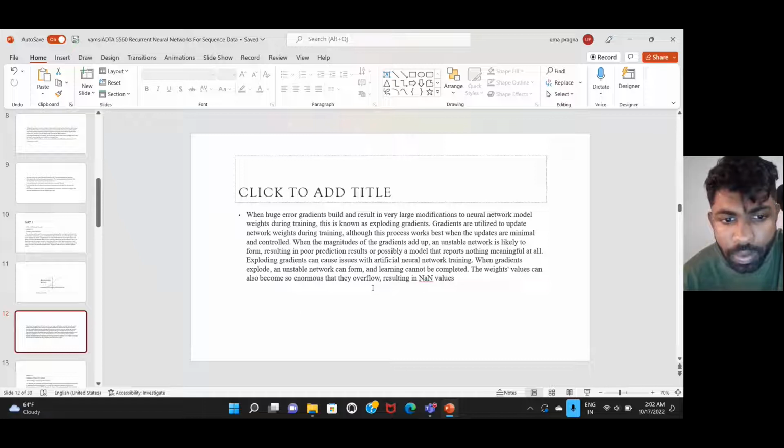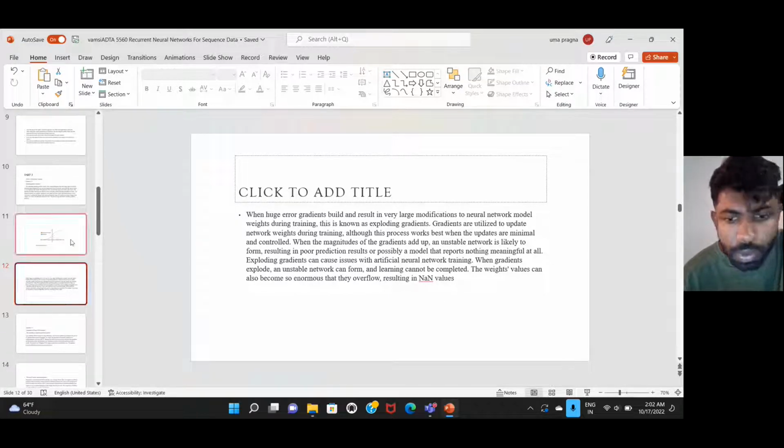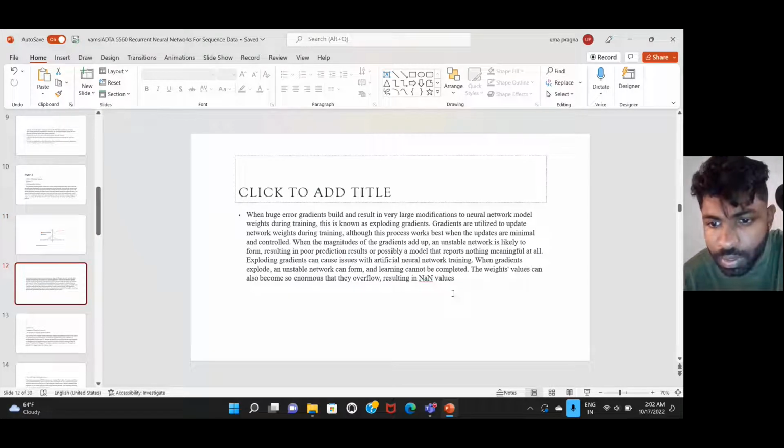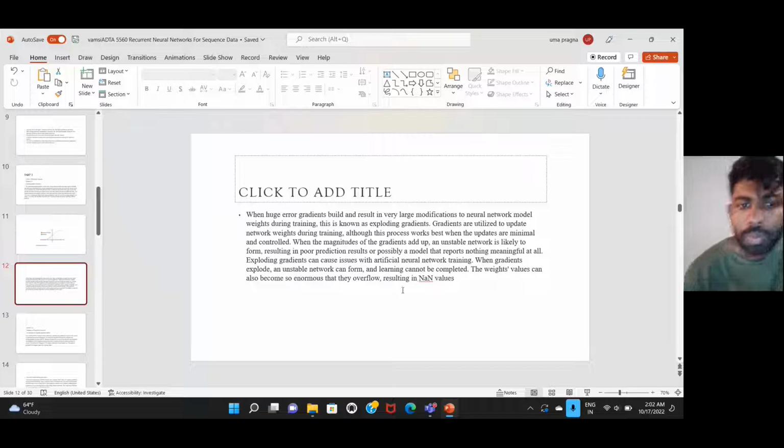So the weight values can also become so enormous that they overflow, resulting in NaN values. So when the overflow occurs, it results in NaN values. So we need to be careful with this. We should not get any gradient problems.